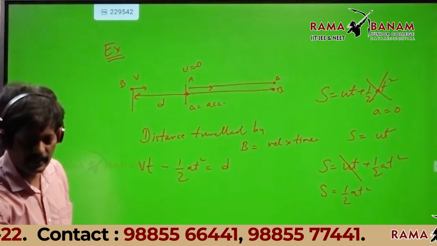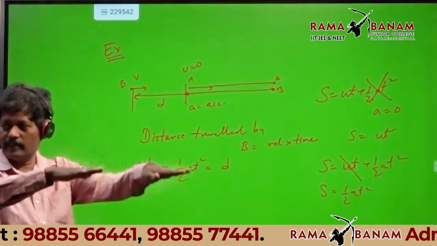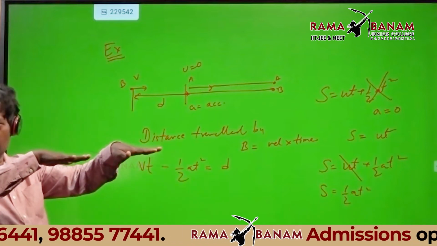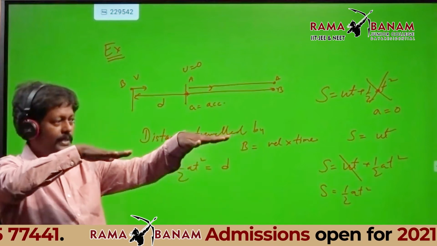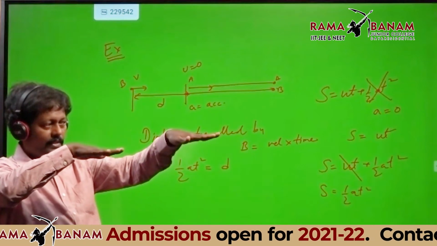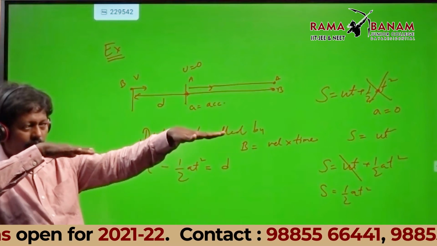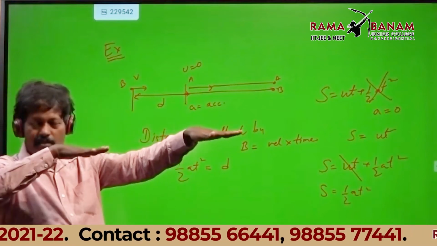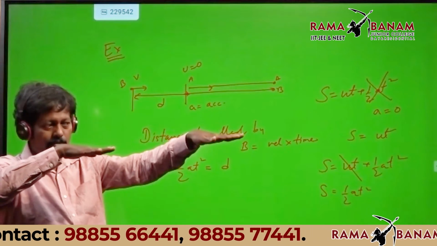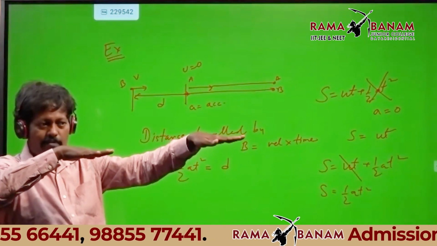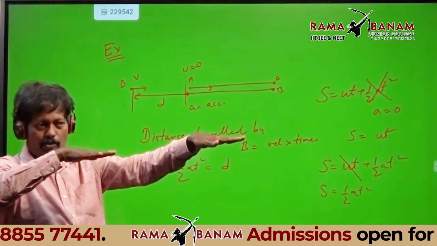Look at me here, I am demonstrating here clearly. Now listen, this is B, this is A. A is accelerating, B is having uniform velocity. Separation between them is how much? Initial separation. How much?